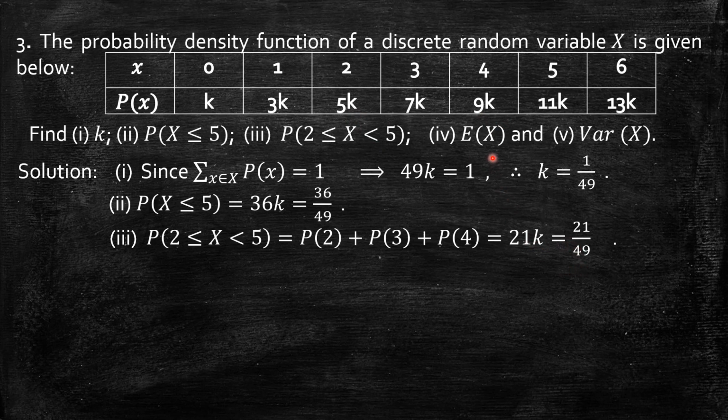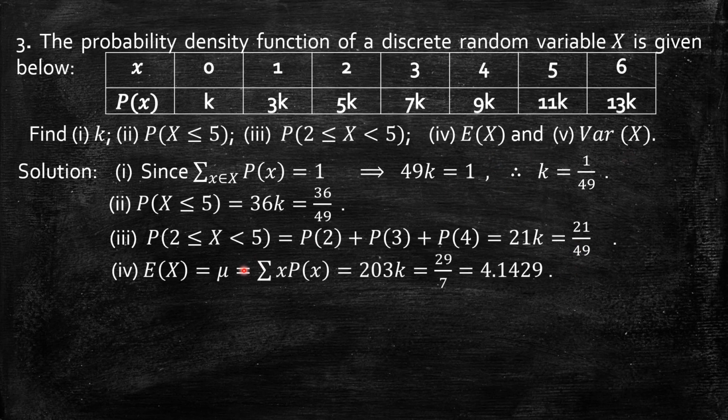The next is expectation and variance. We have the formula: expectation of x, that is mu, the mean, is nothing but summation x into p of x. So that is the sum of the products of x and the corresponding p of x: 0 into k plus 1 into 3k plus 2 into 5k, and so on. If I do that, it gives 203k, which is 203 times 1 by 49, which simplifies to 29 by 7 or 4.1429.